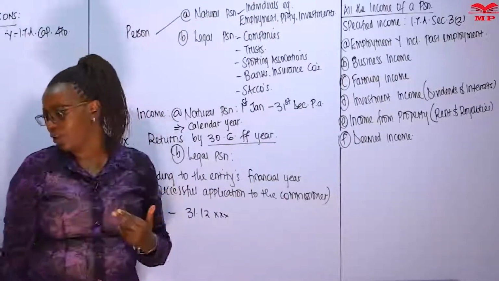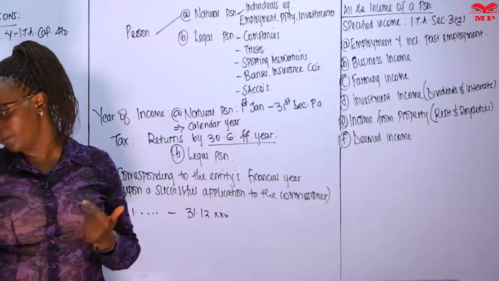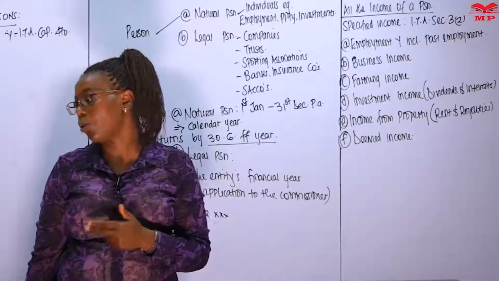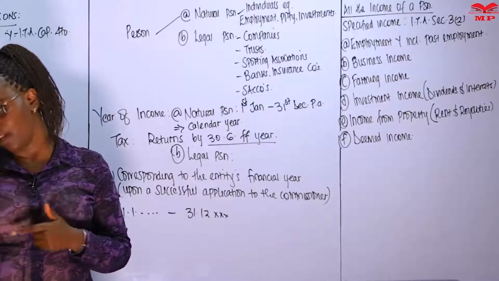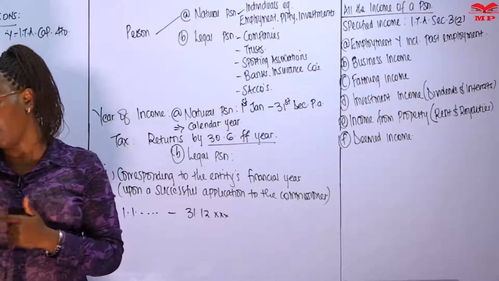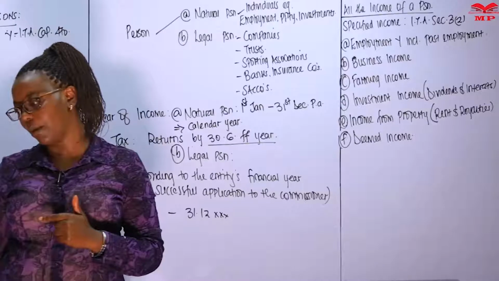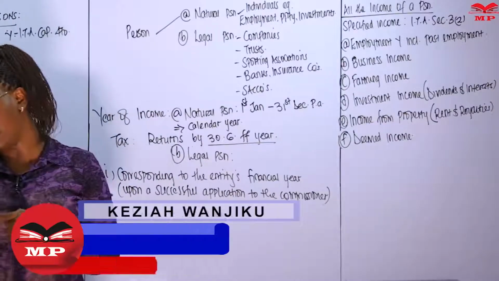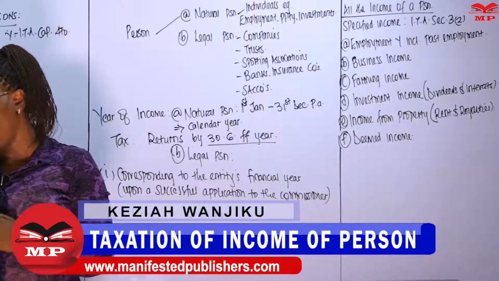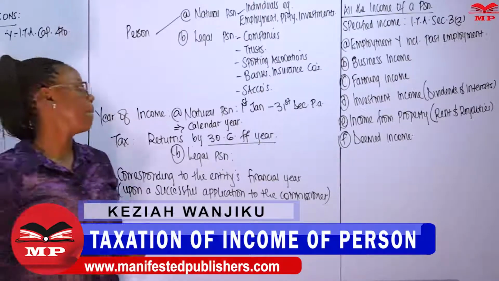So we continue with section 3, subsection 1. Subject to this Act, a tax to be known as income tax shall be charged for each year of income upon all the income of a person, whether resident or non-resident, which accrued in or was derived from Kenya.